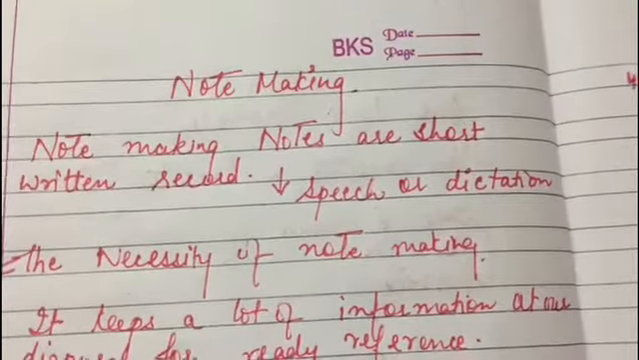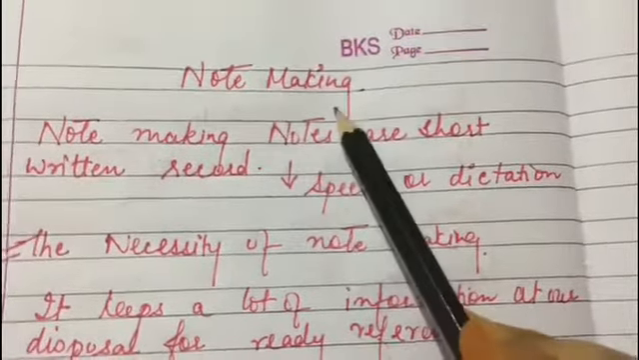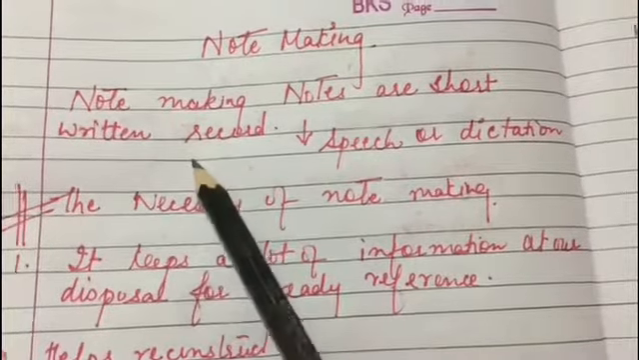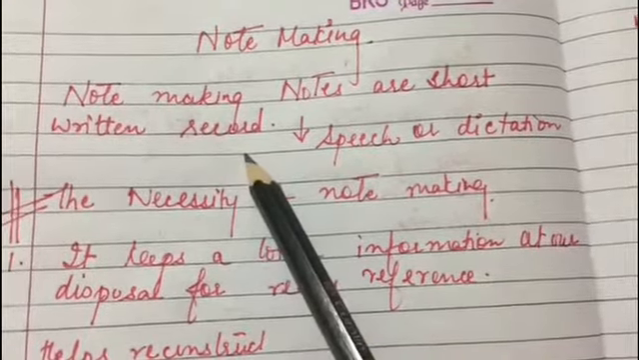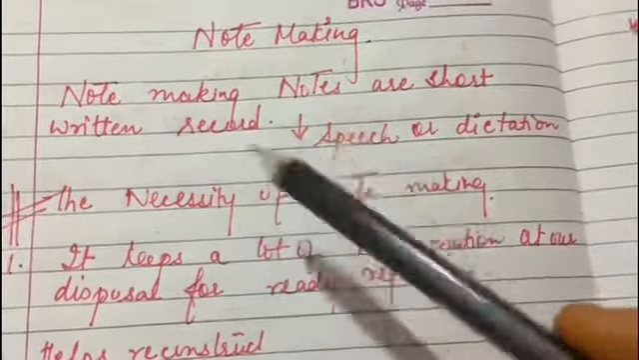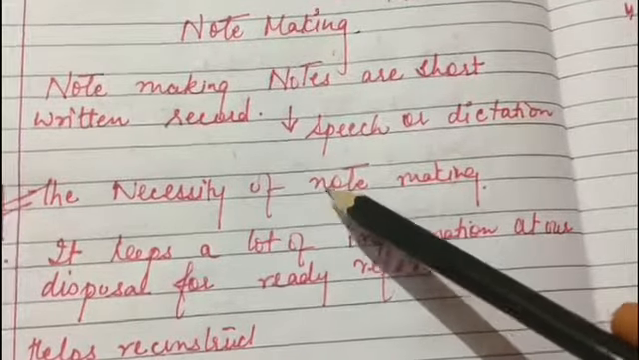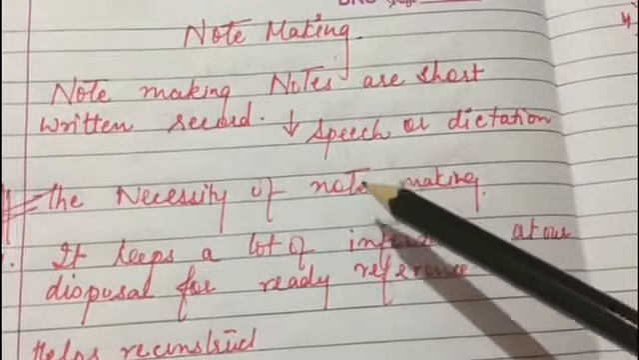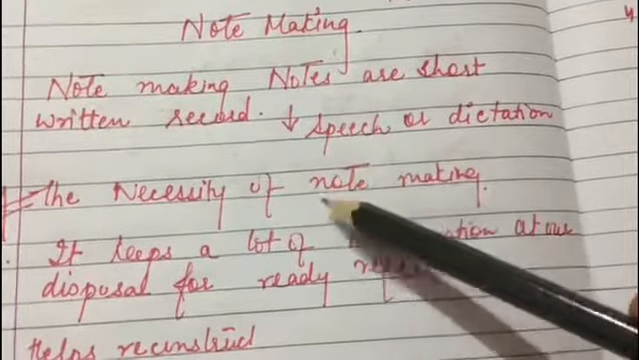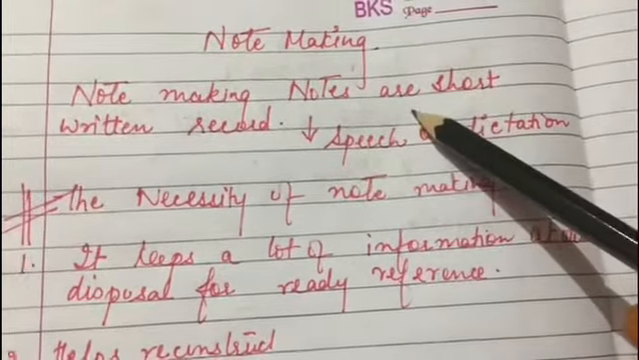Good morning, class. So today we'll be doing this topic of English writing, that is note making. So first let us do the meaning. Notes are short written records of facts to aid the memory, and notes are usually taken to record a speech or dictation while listening to it or after reading a book, magazine or article. They are referred back whenever needed and may be reproduced in a desired way. So this is the basic meaning of note making.